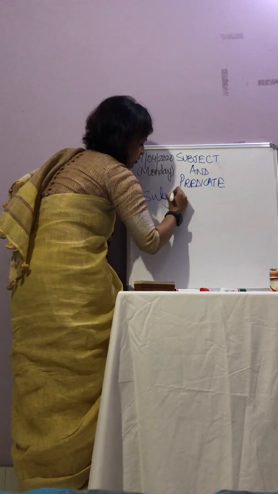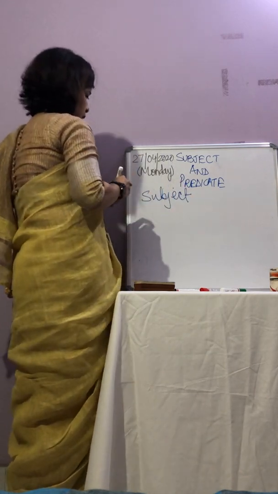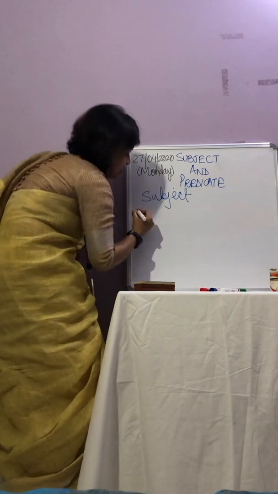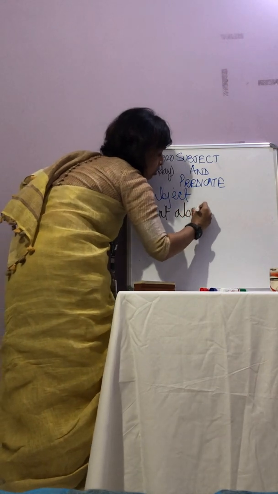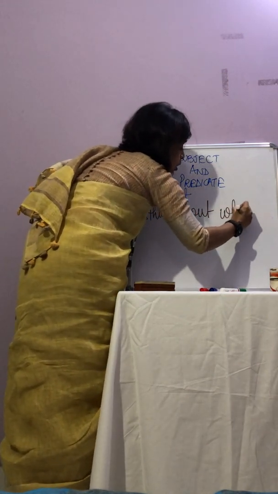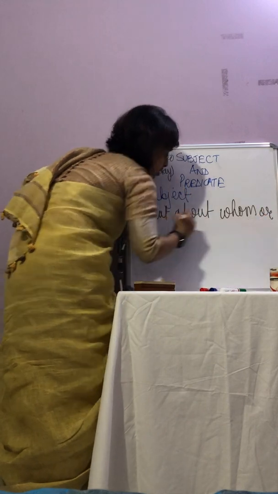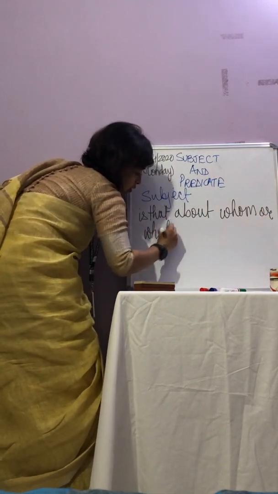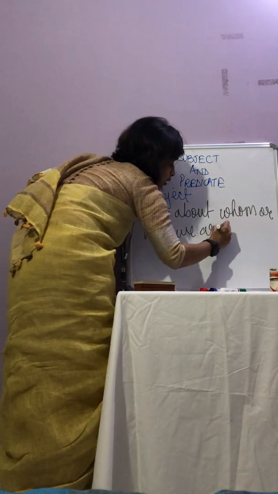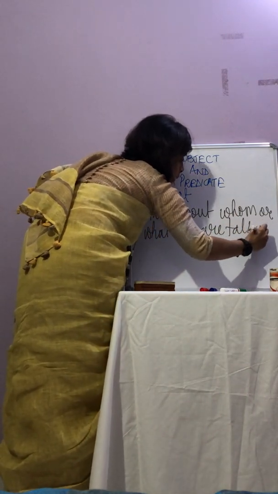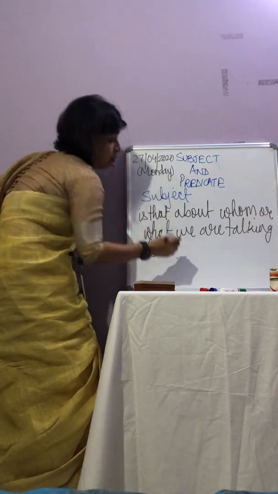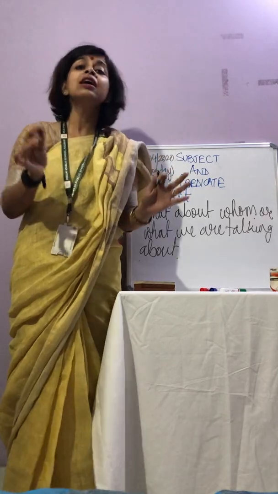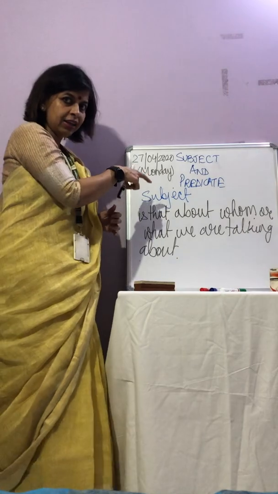A subject is that about who or what we are talking about. So the subject of a sentence is that about whom or what we are talking about. Now, is this clear? Everything is clear?